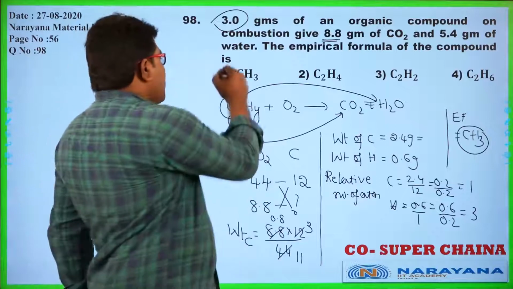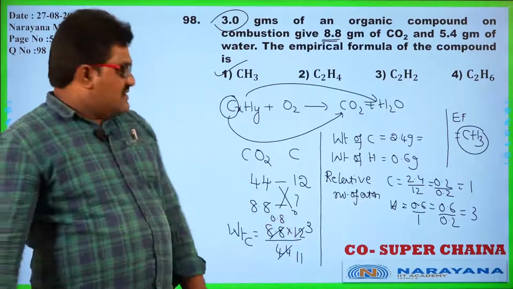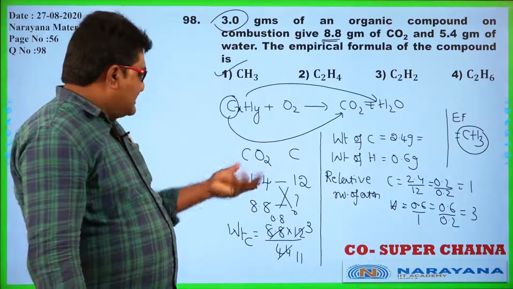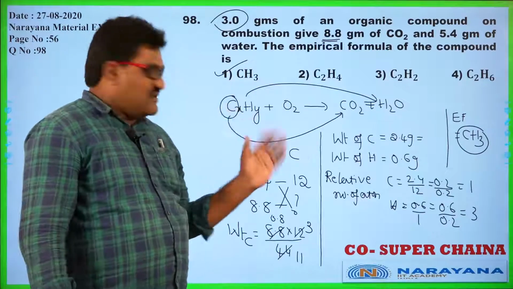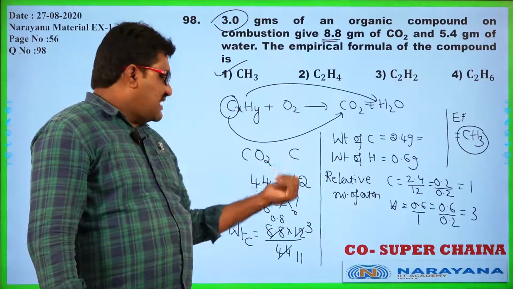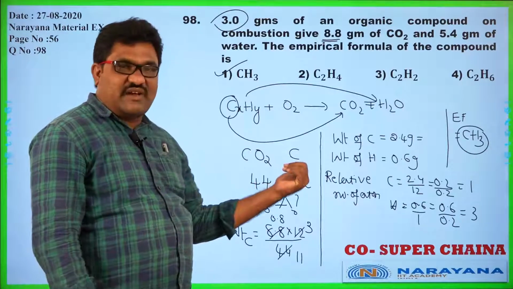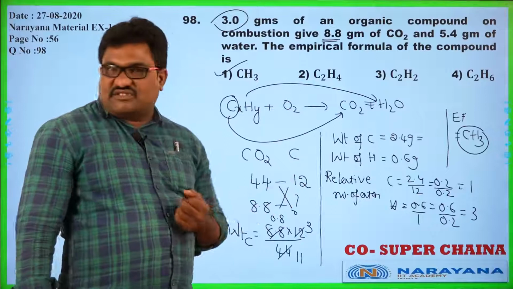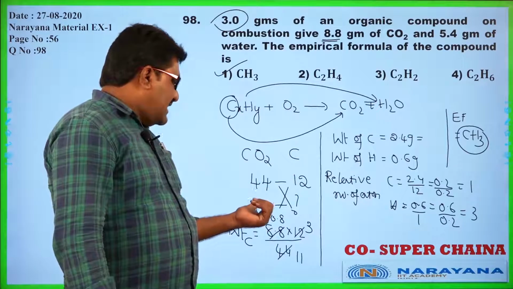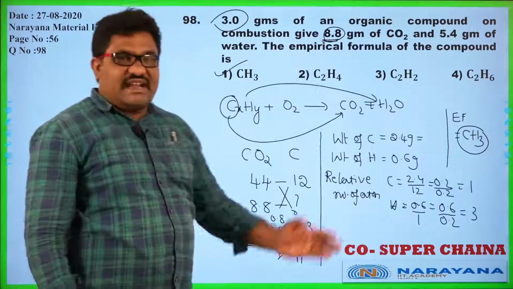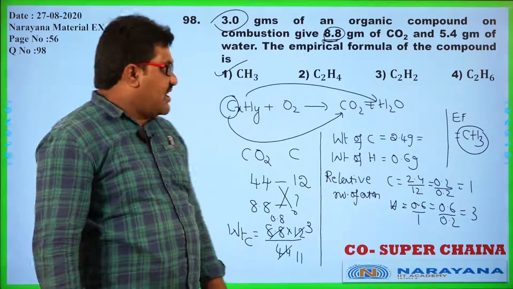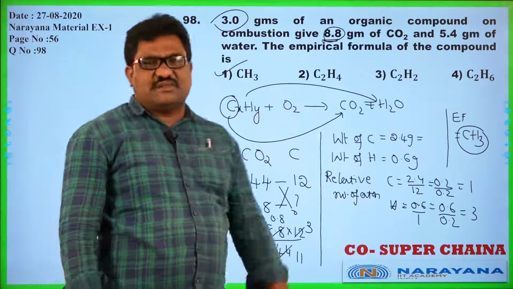Now, what is the option? How did I do this? From the weight of carbon dioxide itself, if it is 44 grams, the weight of carbon should be 12 grams. So in 8.8 grams of carbon dioxide, how much carbon is present?